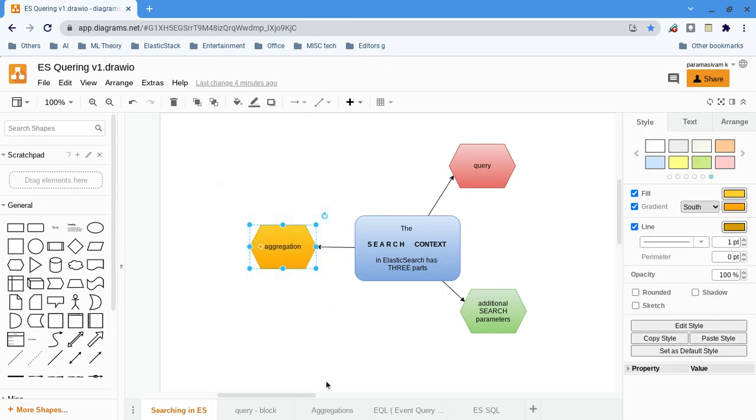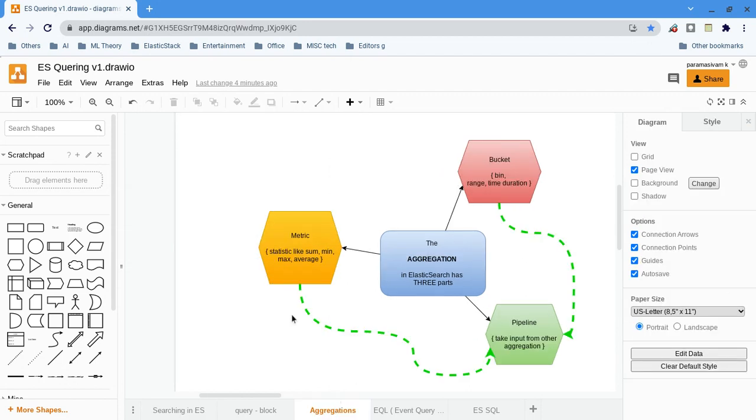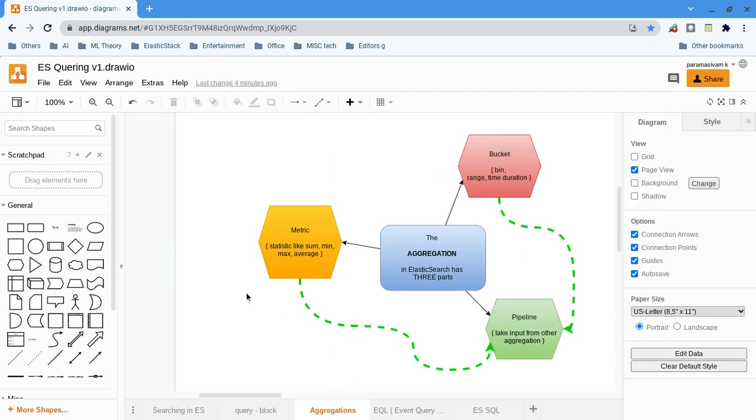Now let me move to the aggregations. There are three types of aggregations within Elasticsearch. Usually, if it is any RDBMS, I believe most people might be familiar with the RDBMS, that's why I am relating it with that.